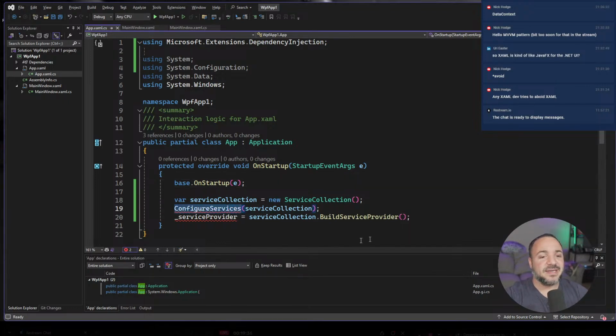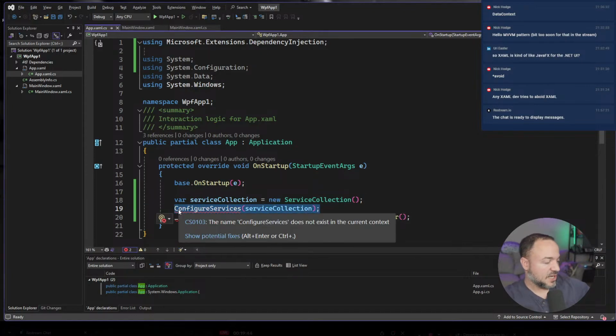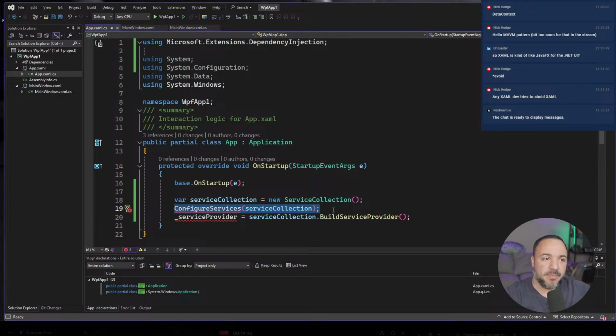So what they had done in the Stack Overflow examples, they have this configure services method. My goal as we go through this stream is that I want to basically build an AutoFac equivalent to this. And it's worth explaining what I mean by that. So let me finish the rest of getting this service provider in place.